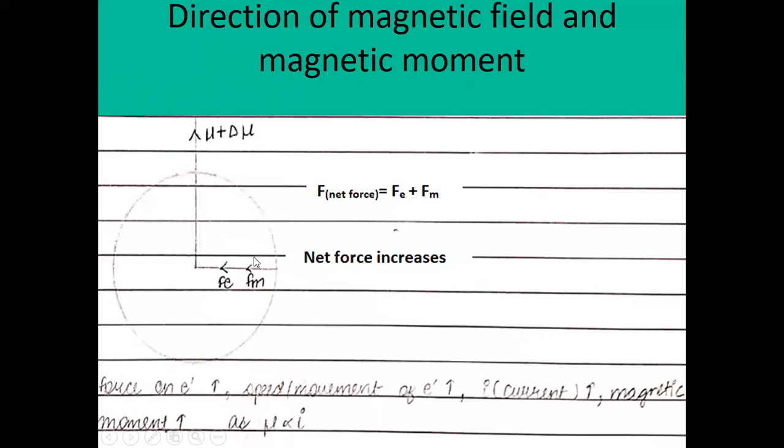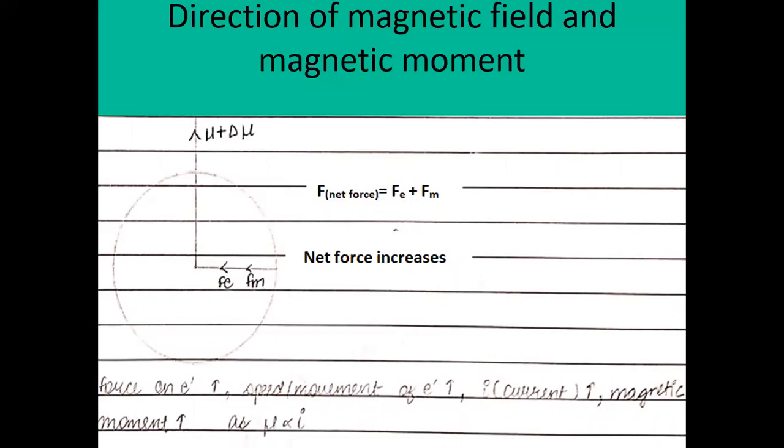Therefore, the net force is the sum of Fe plus Fm, so the net force on the electron increases. If the force increases, then the speed or velocity of the electron increases, and the motion also increases.